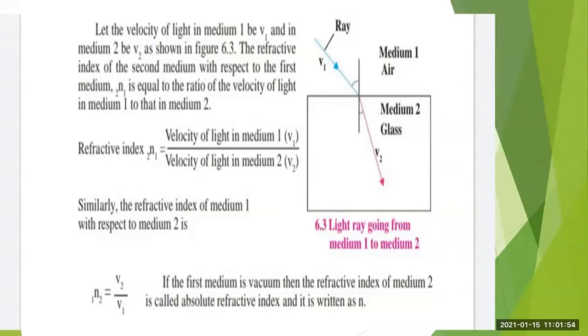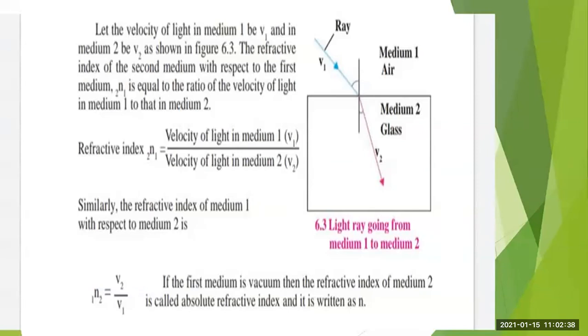Let the velocity of light in medium 1, which we have taken as air, be v1, and in medium 2, which we have taken as the glass medium, the velocity of light we will consider as v2. Then the refractive index of the second medium with respect to the first medium, 2n1, you will see it written there. So that 2n1 means the refractive index of the second medium with respect to the first medium. Remember this: 2n1 is the refractive index of the second medium with respect to the first medium.